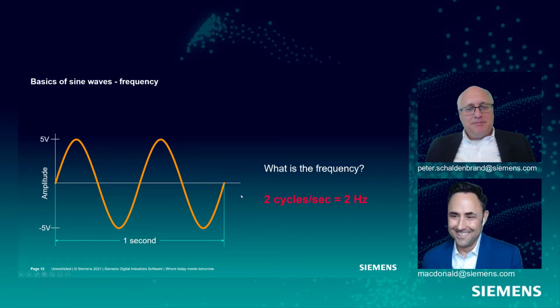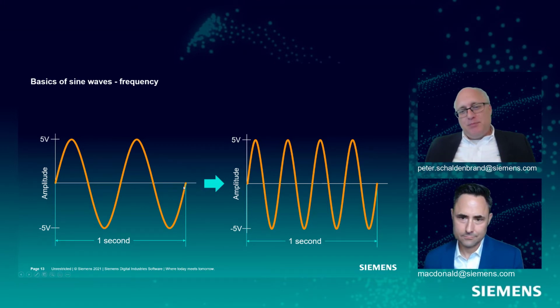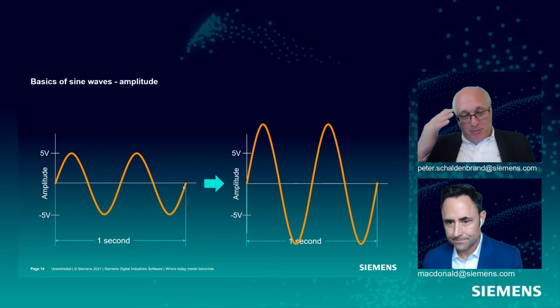That's right. All right, I'm going to throw a curveball at you here. Now I've changed that sine wave. What have I done to the sine wave, Pete, moving from left to right? I think you've got more cycles over the same amount of time. So I'm going to go with you've increased the frequency, like doubled it, because I see double the number of cycles. That's exactly right. Nice work. So double frequency. How about now?